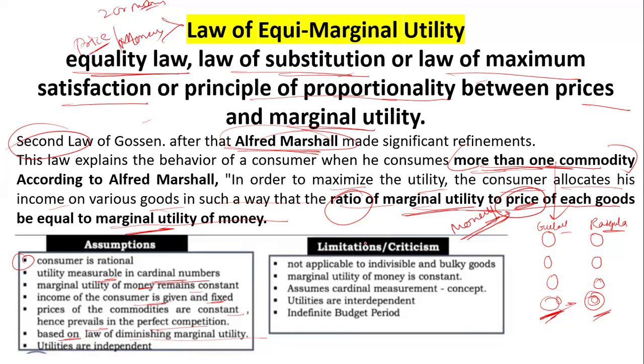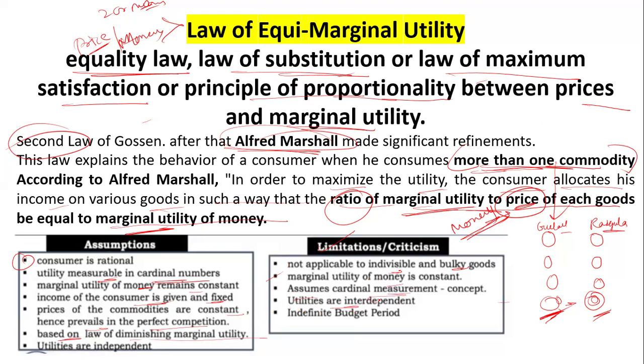Now, what are the limitations and criticisms? It is not applicable to indivisible and bulky goods. Again, the marginal utility of money is assumed constant. It assumes cardinal measurement of utility. And the utilities are interdependent: if you are consuming gulab jamun and rasgulla, they are interdependent on each other. That is a criticism.